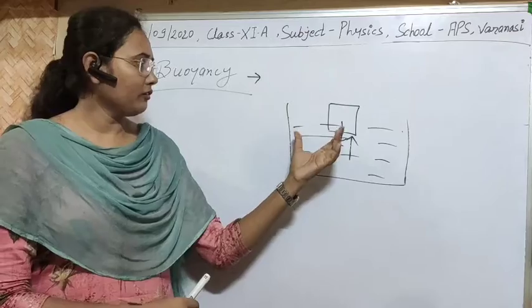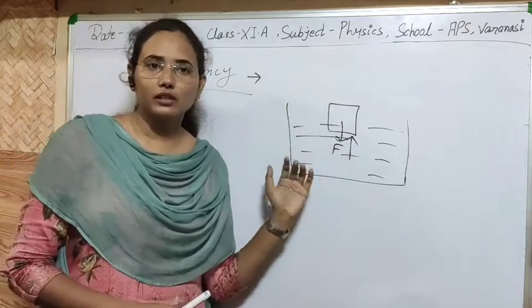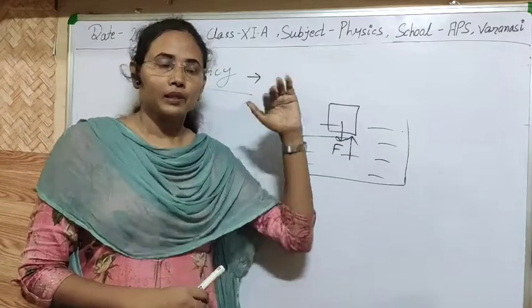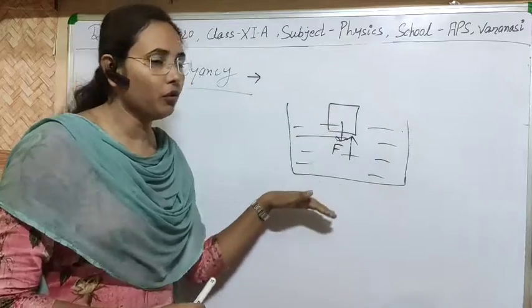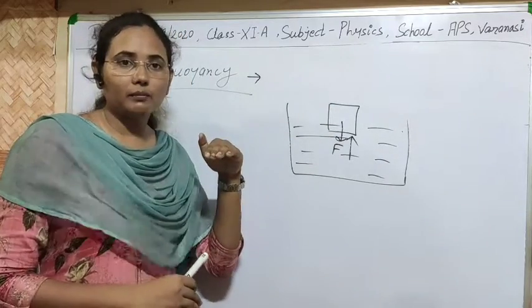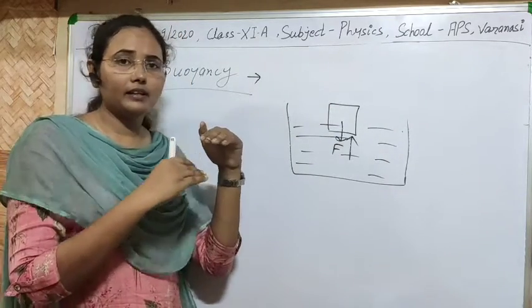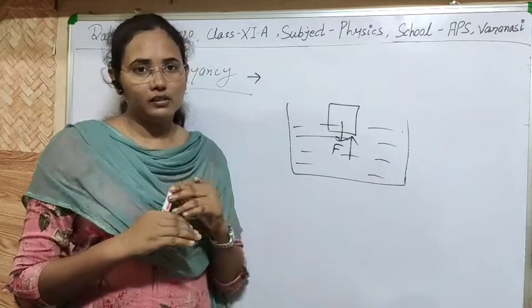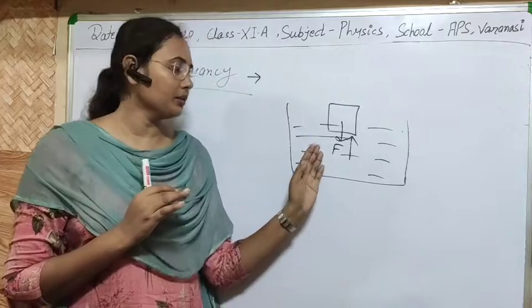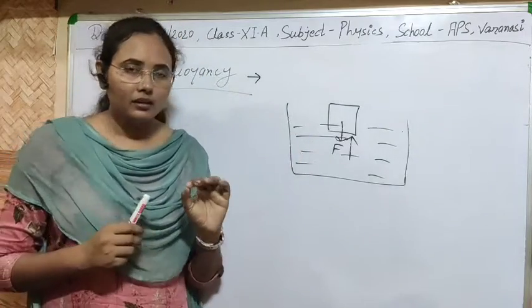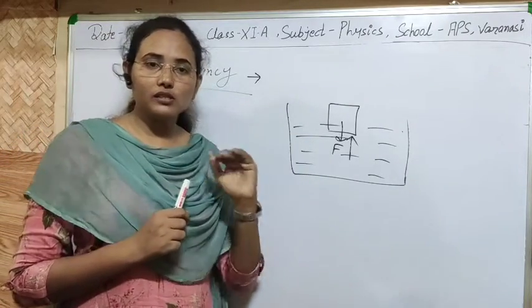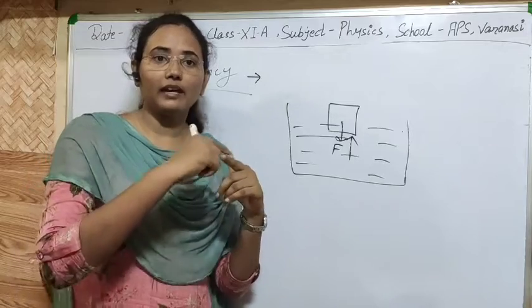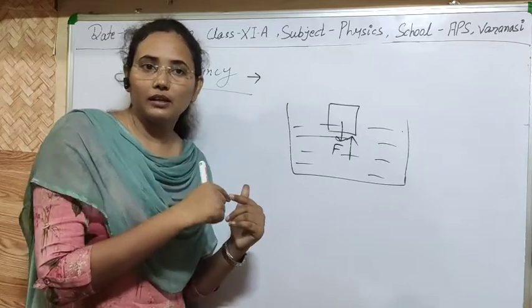I think buoyant force is clear to you. Simply, buoyant force is a reaction to the pressure, the reaction to the force which any body applies when it is immersed in the liquid. Simple, I think it's clear to you. And one more thing: buoyancy force displaces the center of gravity of the body within the fluid.